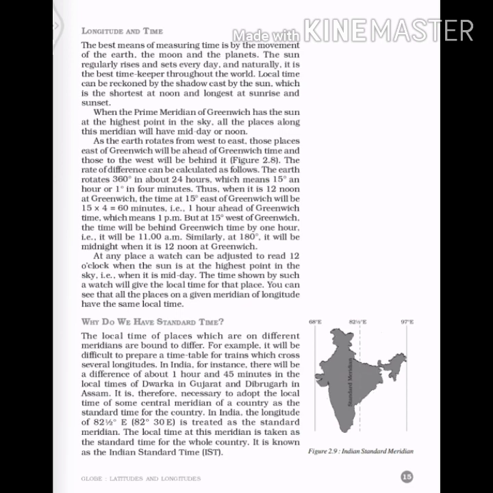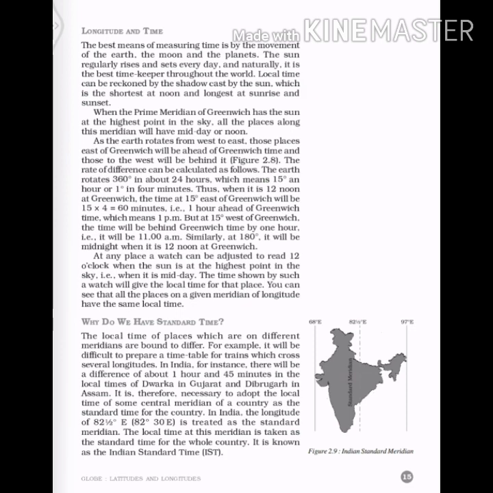In India, there will be a difference of about 1 hour and 45 minutes in the local times of Dwarka in Gujarat and Dibrugarh in Assam. It is therefore necessary to adopt the local time of some central meridian of a country as the standard time of the country. Standard means it will be the same for every place, right?